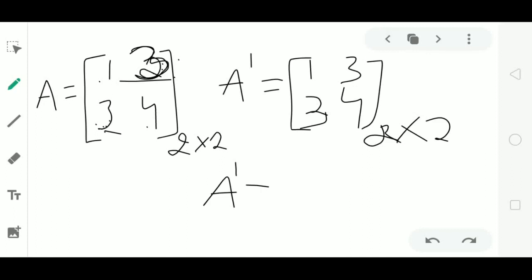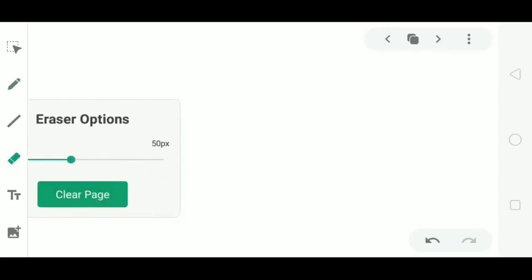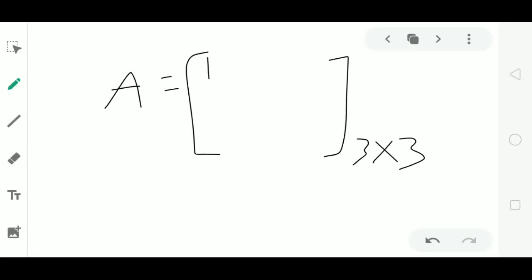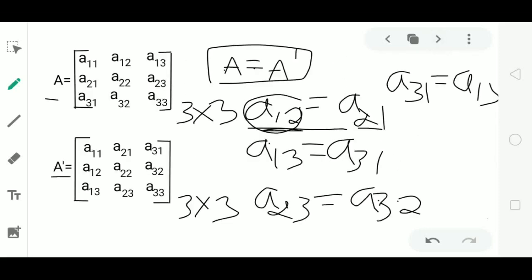Now I'll consider a matrix A of order 3 by 3. Consider any diagonal elements. I'll write the second element of the matrix A as 4. Now observe the condition here. The element lying in first row, second column must be equal to the element lying in second row, first column.